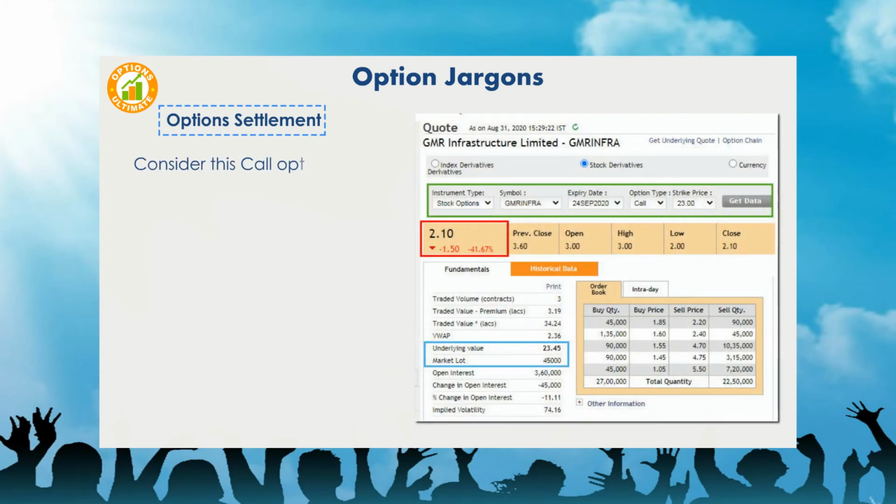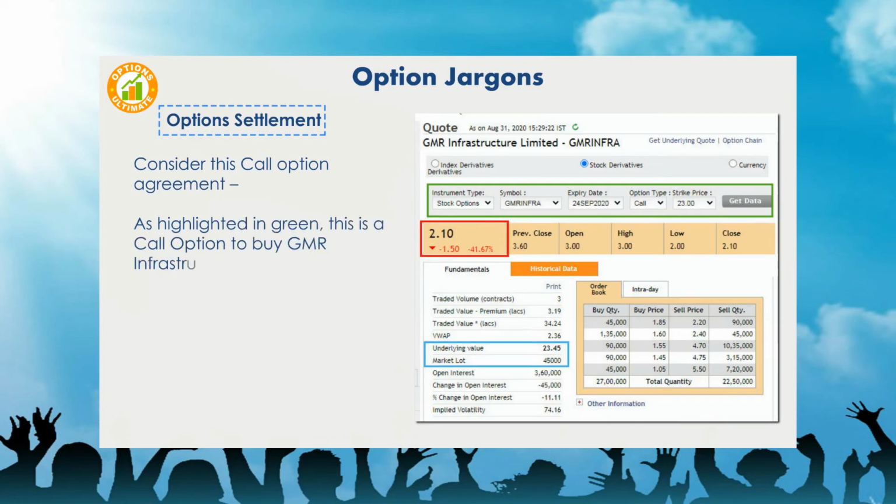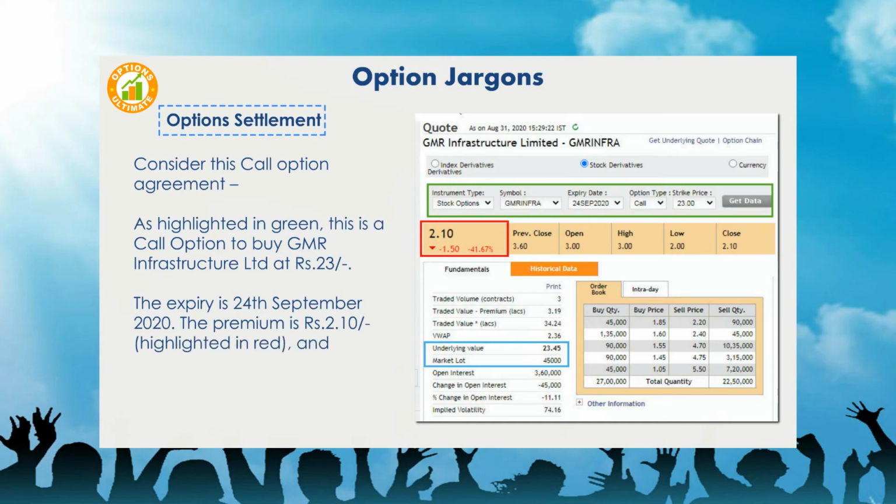Consider this call option agreement. As highlighted in green, this is a call option to buy GMR Infrastructure Limited at 23 rupees. The expiry is the 24th of September 2020. The premium is 2 rupees and 10 paise, highlighted in red, and the market lot is 45,000 shares.